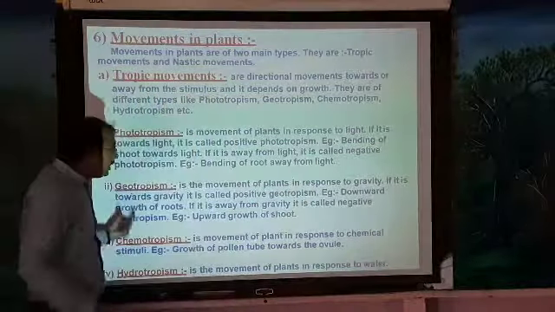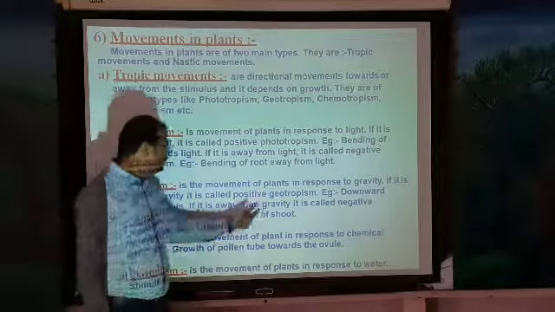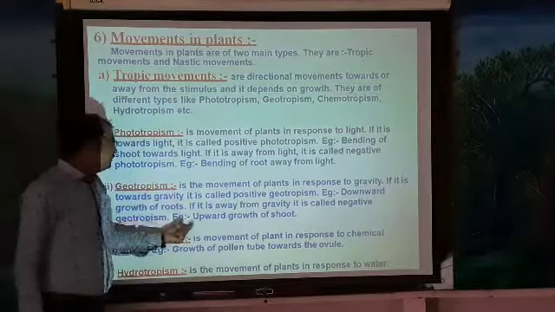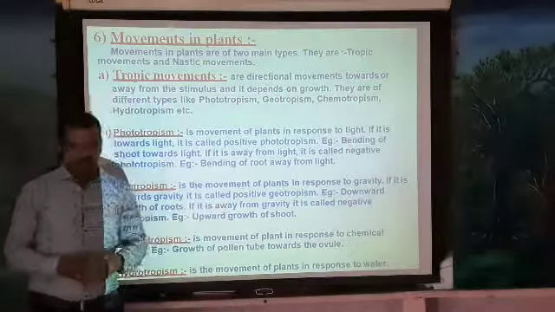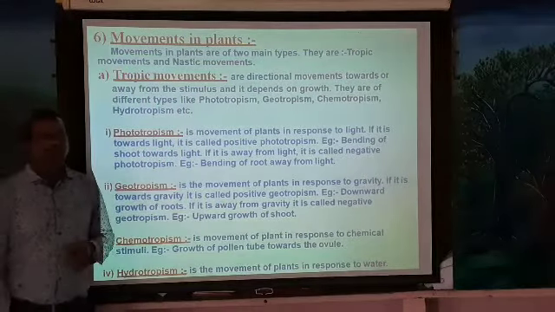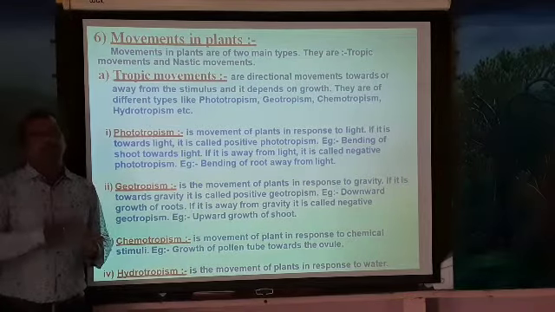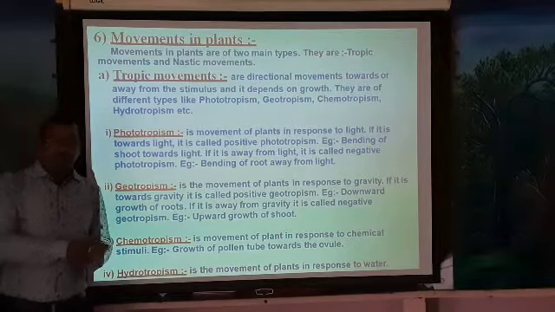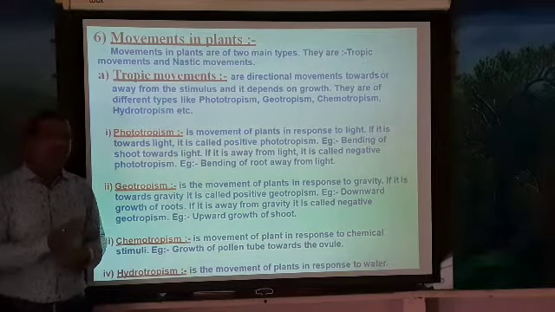And if it is away from the gravity, it is called a negative tropism. Example, downward growth of the roots, and upward growth of the shoot. Here, geo means gravity. The part of the plant body which grows towards the gravity, such kind of movement is what we call geotropism. Example, banyan tree.